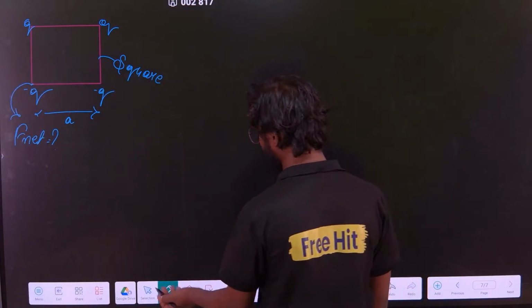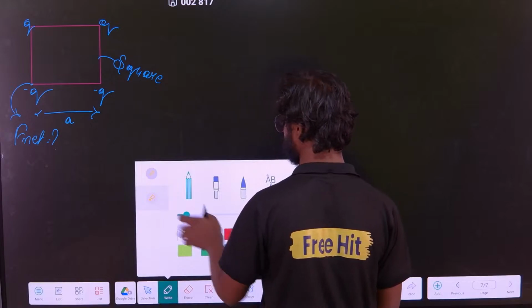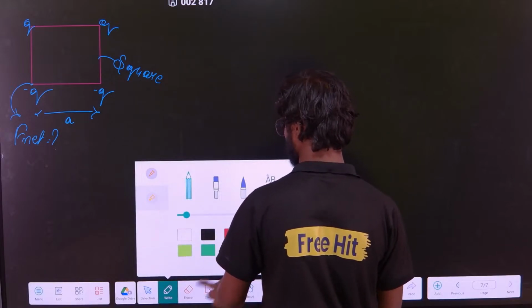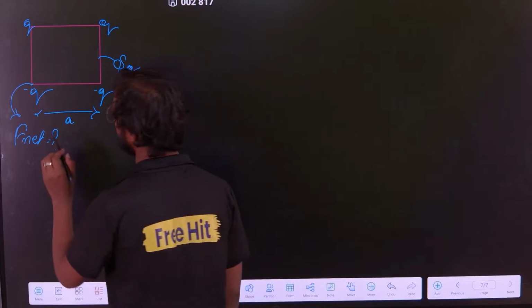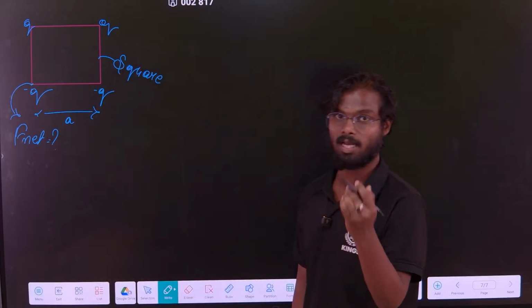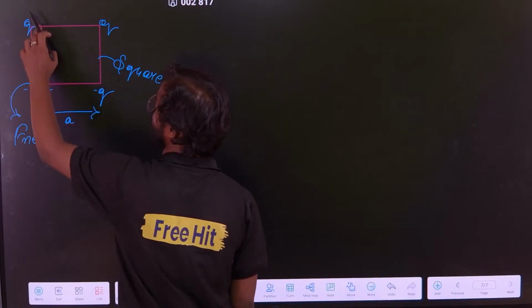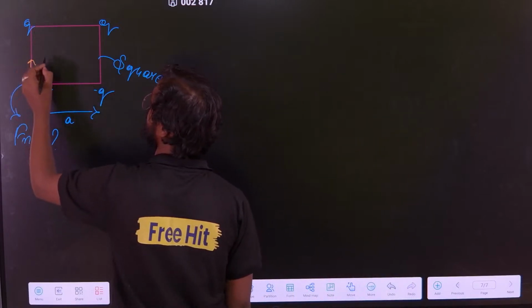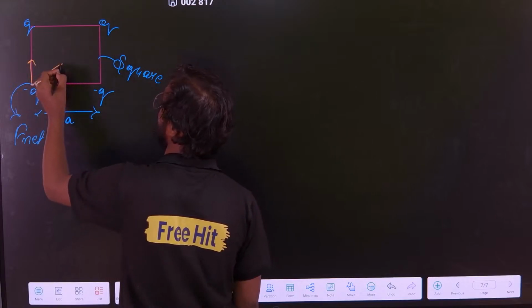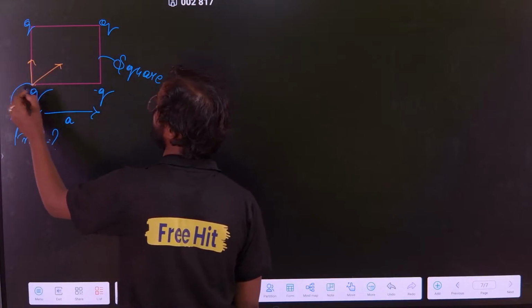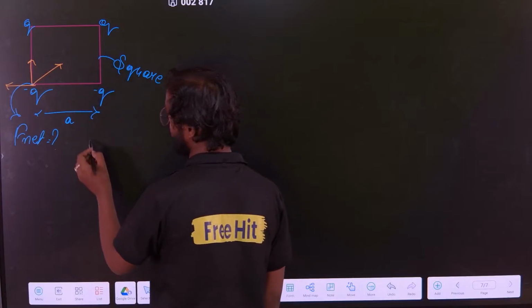See what you have to do, simple application. You have to solve it very simply. Here what you have learned in vectors is going to be used completely. This charge is going to attract in this direction, this charge is also going to attract in this direction, and this charge is going to repel in this direction. So we have three forces.